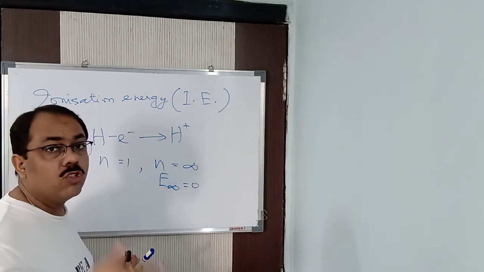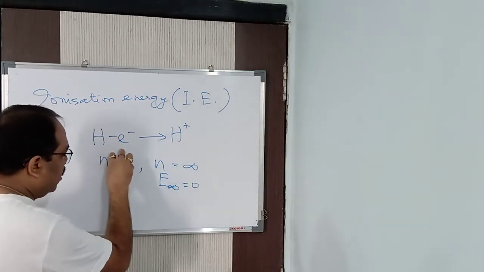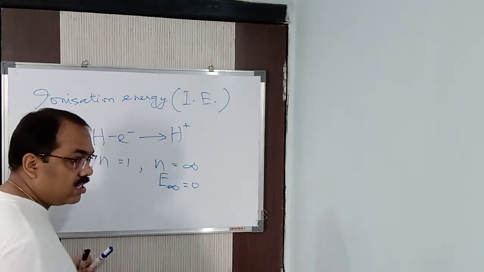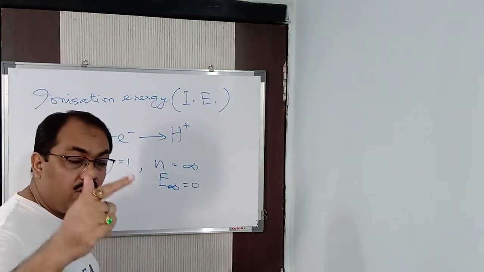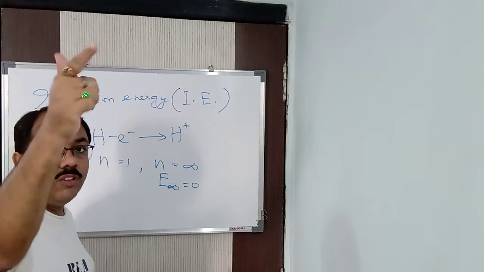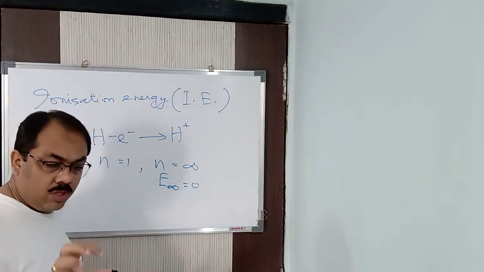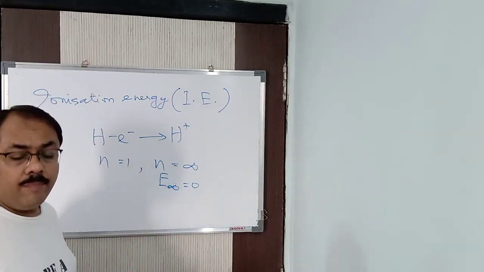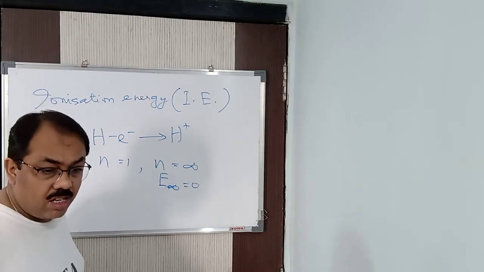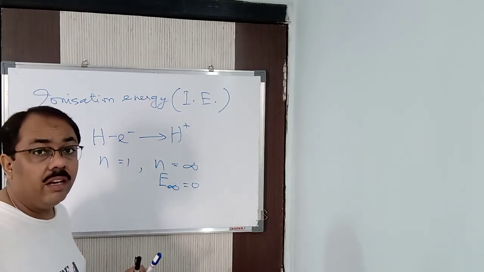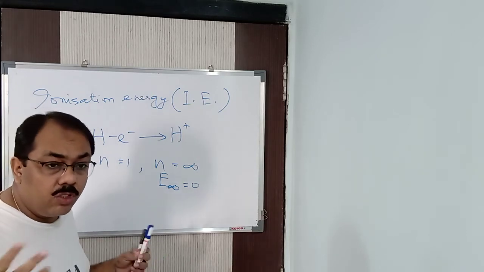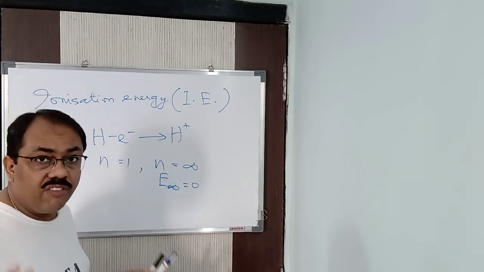That is the outermost shell. The electron is gaining energy and reaching the outermost shell. It is jumping from the innermost shell to the outermost shell. Use the word jumping, not moving. An electron does not move, it jumps from one level to another, because it absorbs or releases a definite amount of energy, but that is discrete and hidden, we are not able to know it. A definite amount of energy.